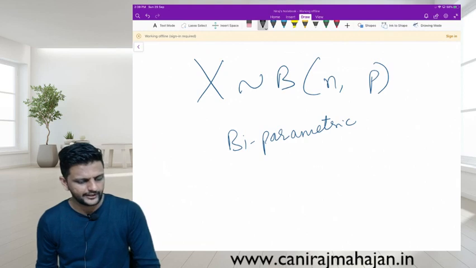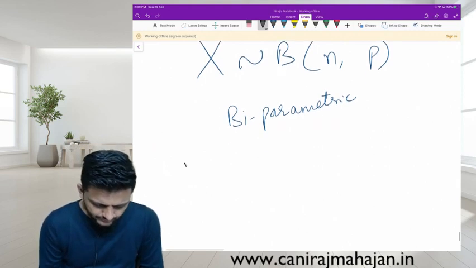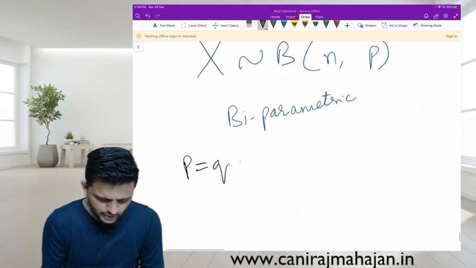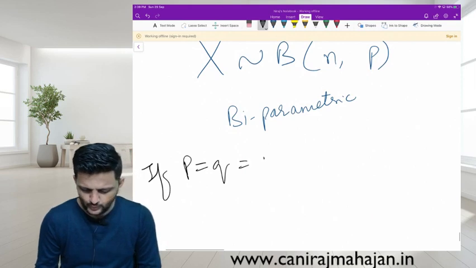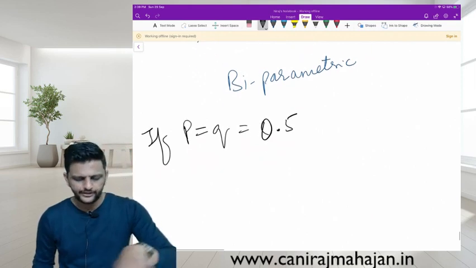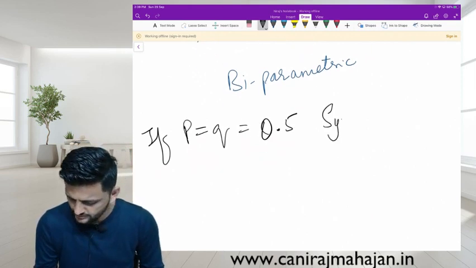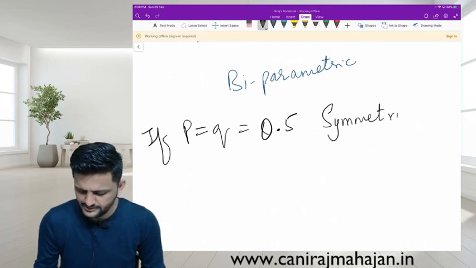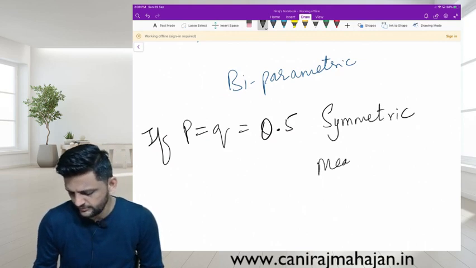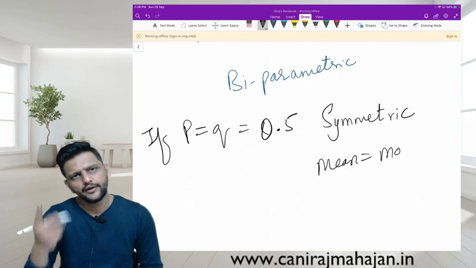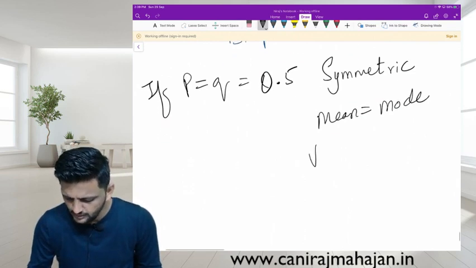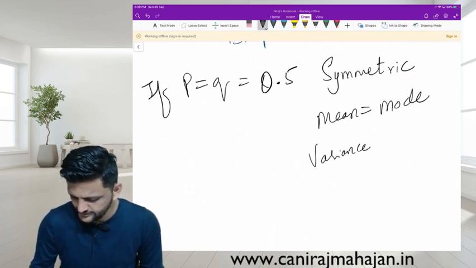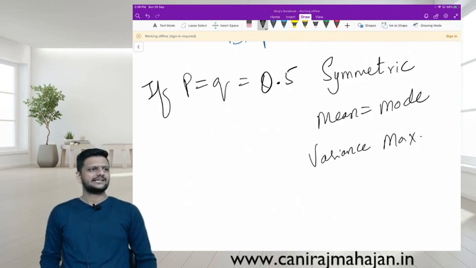Then if P equals Q, what happens? The value is 0.5. The distribution is symmetric. What else? Mean equals mode, and variance is maximum. Very good. Three things happen.